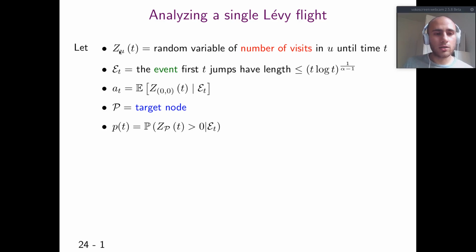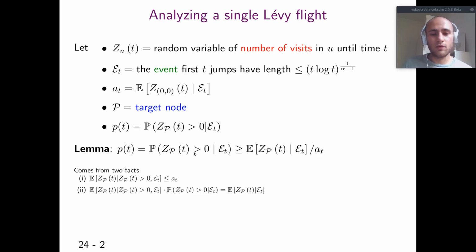So zeta U of t is just a random variable counting the number of visits to node U within time t. E of t is a conditional event that is necessary for the coupling argument between Lévy flight and Lévy walks. A of t is the number of visits to the origin in expectation within time t. P is the target node, and P of t is the sought probability, so the probability to find the target within time t. We prove the following. This P of t is at least the number of visits to the treasure in expectation within time t divided by the number of visits to the origin in expectation within time t. So we have to look for these two values.